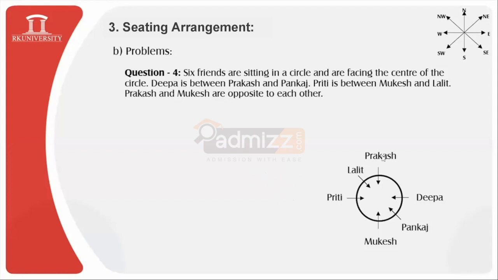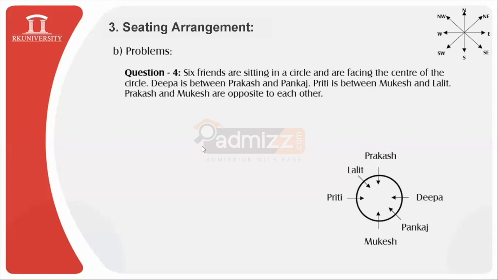It doesn't matter, you can start with Prakash like this way also, like I introduced Prakash over here in the slide at the top. You can start from anywhere. The location of Prakash can be over here also. From wherever you begin doesn't make any difference, but you need to check the other conditions accordingly. You need to customize the location of others according to the given data. If you make any mistake, you will come up with the wrong arrangement.